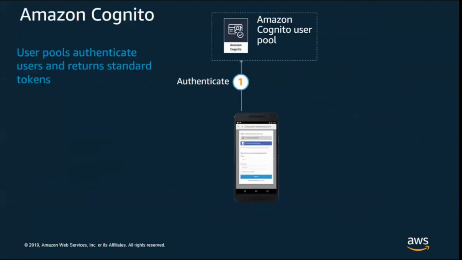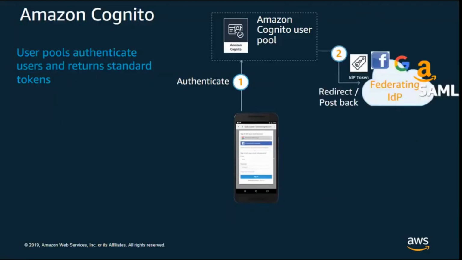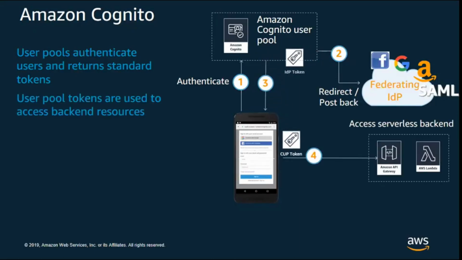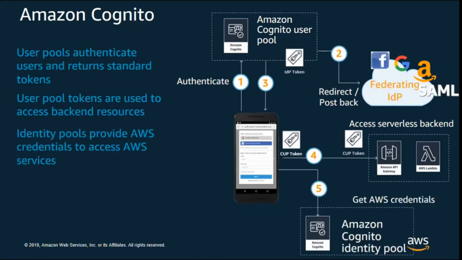This is a typical flow for Cognito. Authenticate, go get federation-based access, get the token. That token is then passed to the actual services that you're using. Let's say you have an API hosted via API Gateway. You pass that Cognito token to the API Gateway. It will do an authorization using that token, and then validate the user.